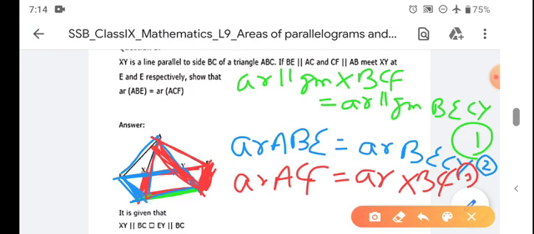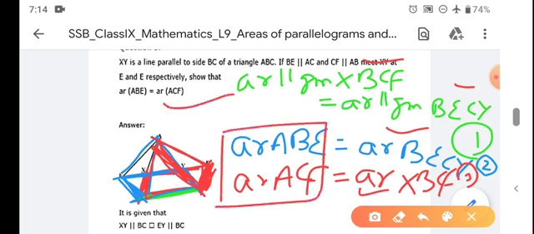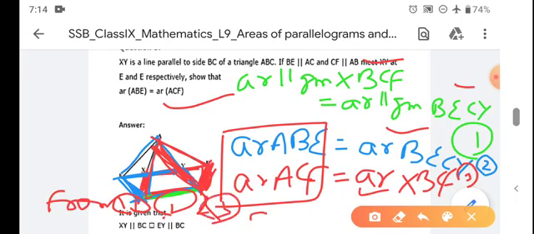So from first, second and third, what do you observe? XBCF and BECY have the same area, so we observe that ABE has area equal to ACF. यही तो प्रूफ कर रहे थे.